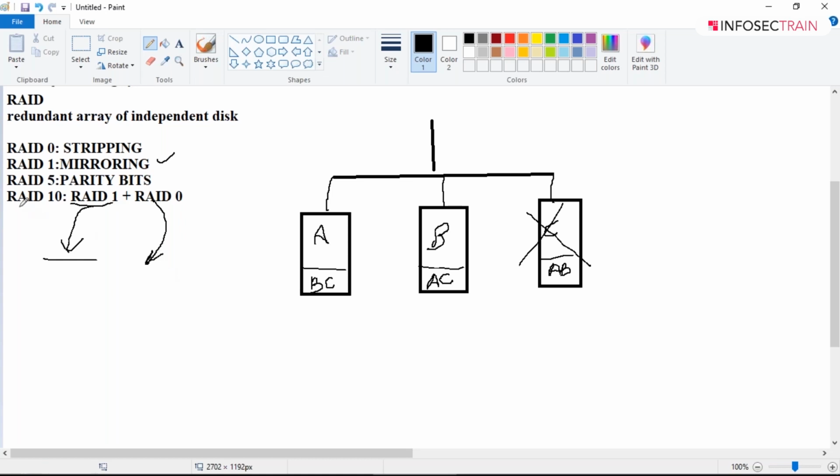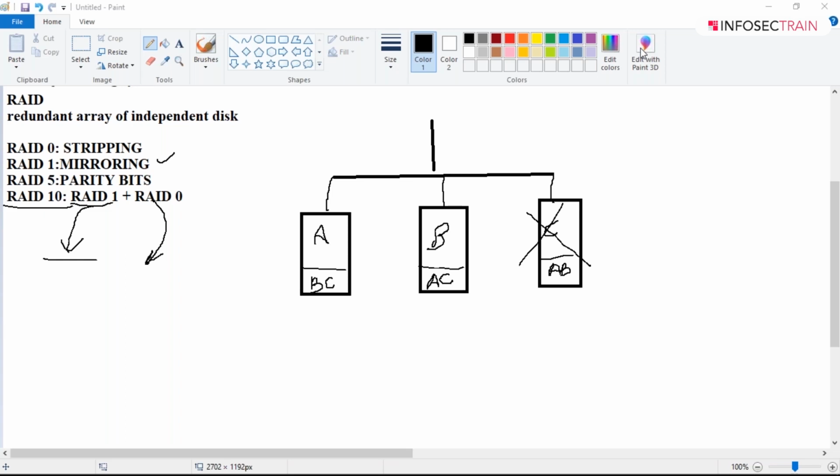So that's why we generally use RAID 10 in most organizations, because we achieve faster input output operations, and at the same time you also achieve fault tolerance. That is what we use in a RAID storage system.